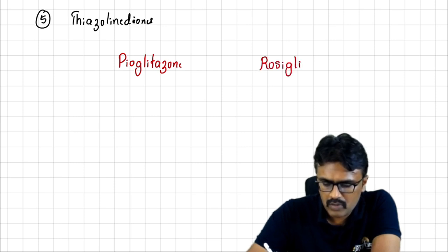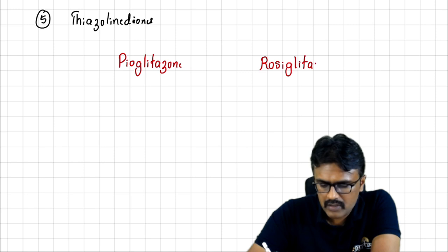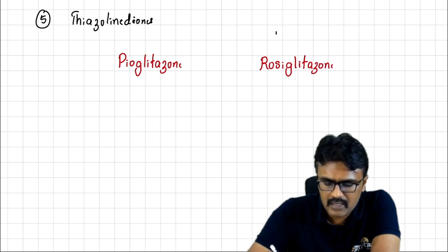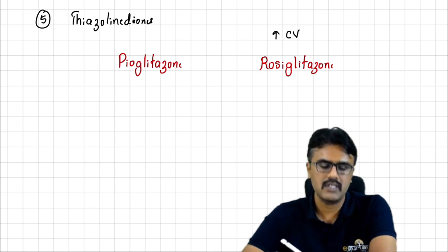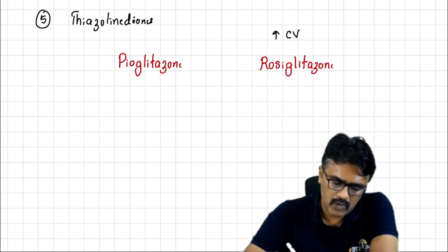Now rosiglitazone has been withdrawn already because this drug has increased cardiovascular deaths. Because of that, this drug is now banned. Nobody uses this. So what we have in India is only pioglitazone.